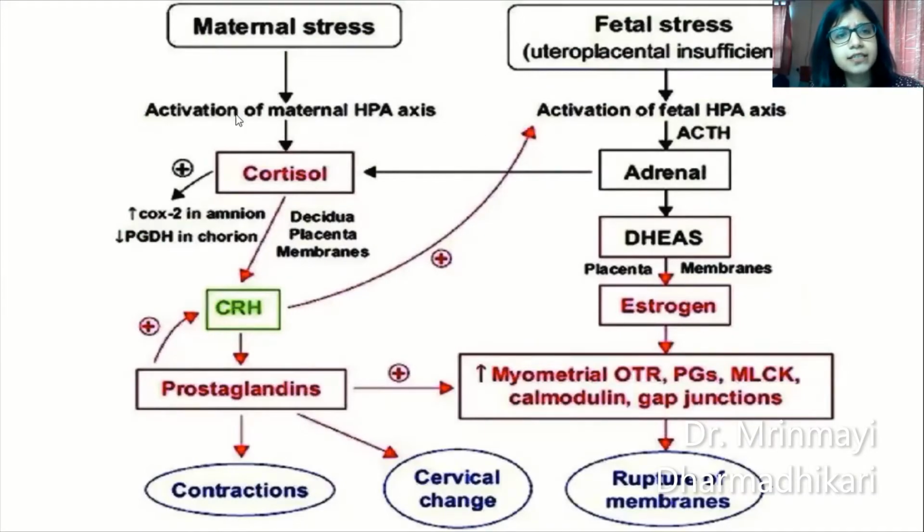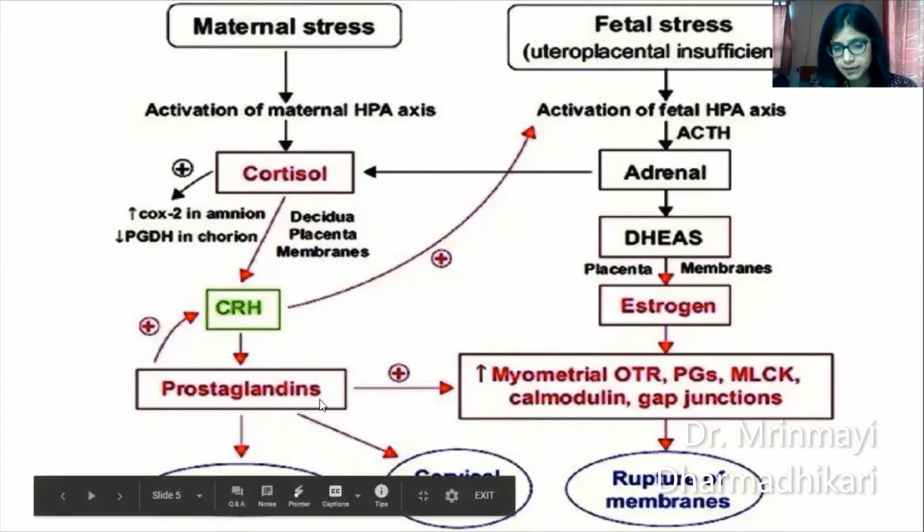Any maternal stress, activation of maternal HPA axis, synthesis of cortisol. Cortisol acts on the placenta, giving rise to CRH. CRH moves over to the fetal side, stimulation of fetal adrenal glands, synthesis of two hormones, cortisol as well as DHEAS. DHEAS forms the basis of maternal estrogen secretion, and CRH further stimulates prostaglandins.